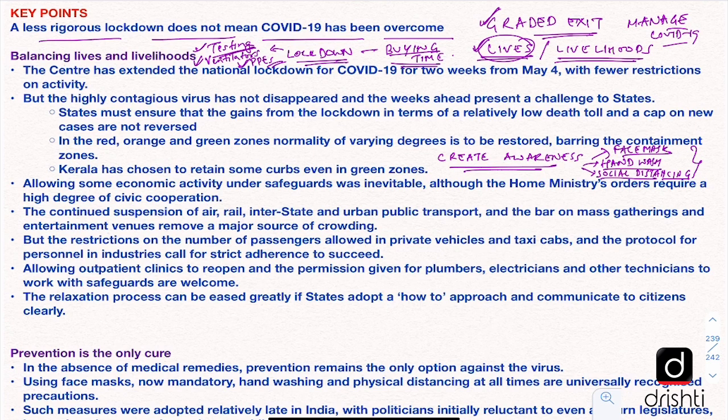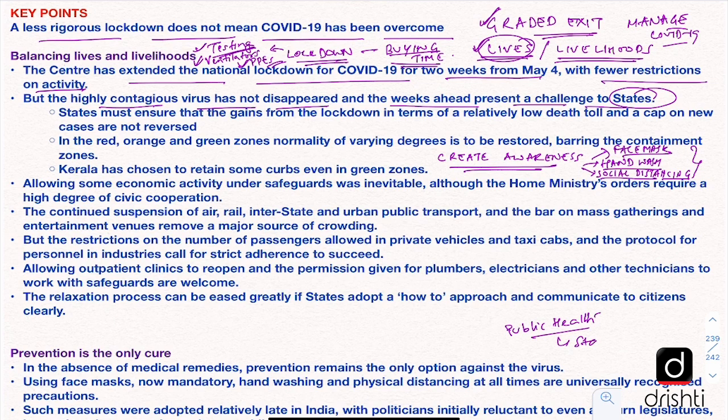The editorial further says that the Centre has extended the national lockdown for COVID-19 for 2 weeks from May 4, but with fewer restrictions. So we are looking at a toned down version of the lockdown. But at the same time, the highly contagious virus has not disappeared, and the weeks ahead present a challenge to the state governments, especially because we realize that public health comes under the state list. So the central government can plan for all the states in India, but it is the state governments which have to deal with the situation on the ground.